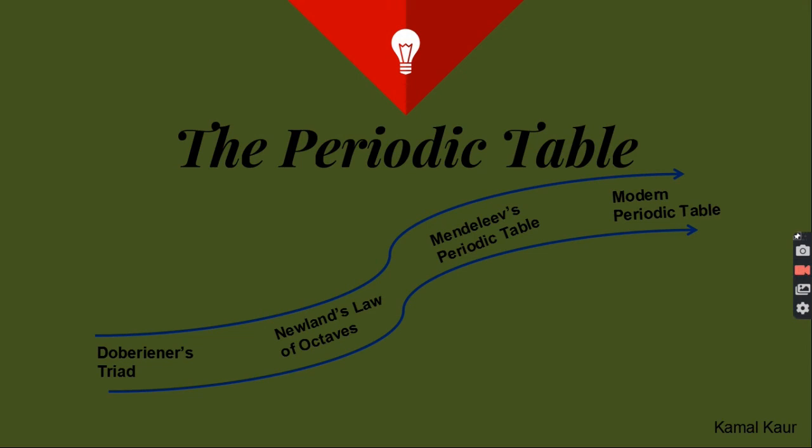This is our journey so far in the study of the periodic table. First of all, we studied Dobereiner's triads. Taking the clue from Dobereiner's triads, Newlands also arranged the elements according to their increasing atomic masses and gave his law of octaves. To remove the flaws present in Newlands' law of octaves, Mendeleev gave his periodic table. Today we have learned that in Mendeleev's periodic table also there are many limitations, and these limitations were removed in the modern periodic table that we will be studying in the next video.